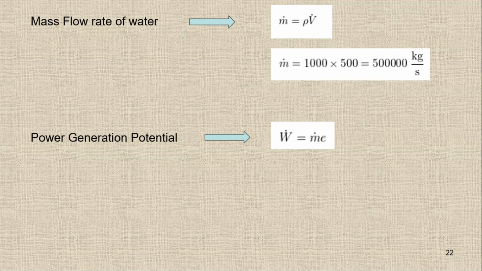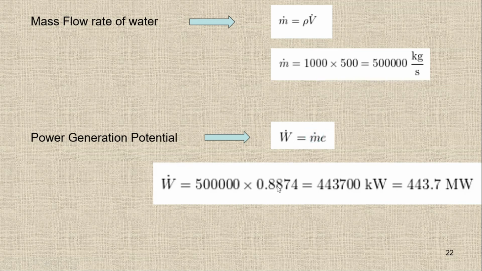Now you can see here the density value for the water is 1000. You have to remember it. Then we have volume flow rate of 500 meter cube per second. So you will get a mass flow rate like this one, kilogram per second. So the power generation potential will be W dot or E dot is equal to m dot E. So I know what is E and we know what is m dot. So simply by putting this one, you will get 443700 kilowatt or 443.7 megawatt.